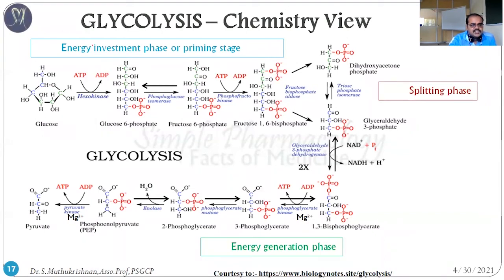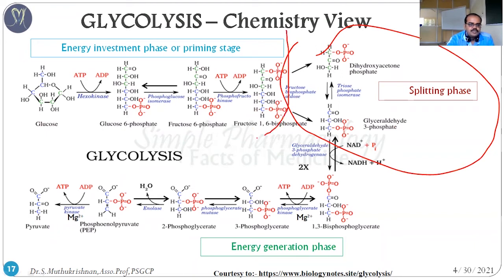Okay, you can see here, this is the energy investment phase, up to glucose to fructose 1,6-phosphate. After that, the 6-carbon molecule, the fructose 1,6-phosphate, is split into two 3-carbon molecules, dihydroxyacetone phosphate and glyceraldehyde 3-phosphate. This reaction is called the splitting phase. Up to this one is called the energy investment phase.